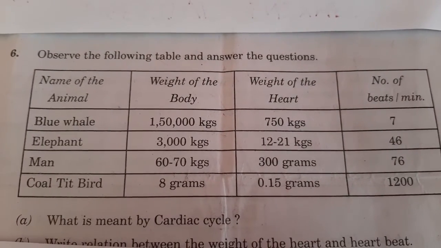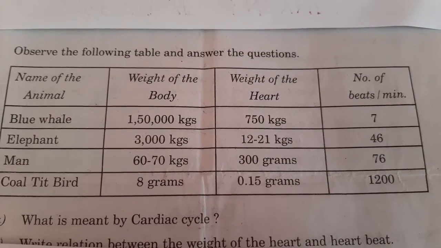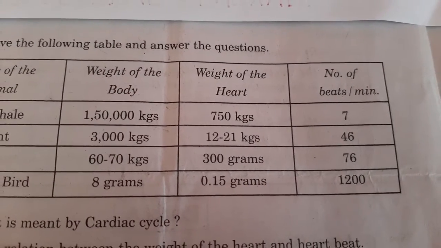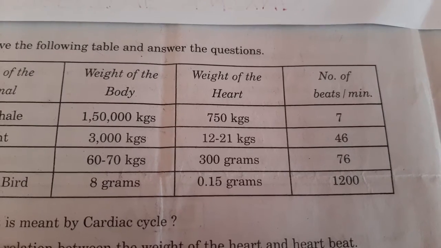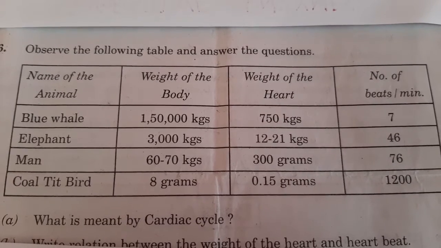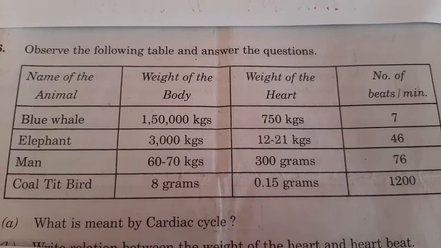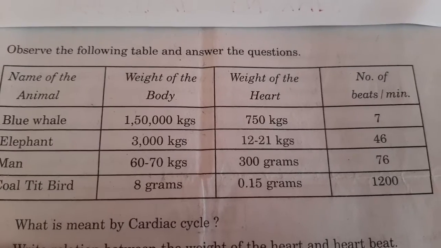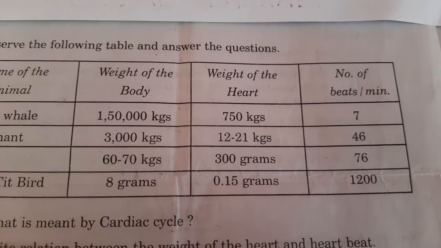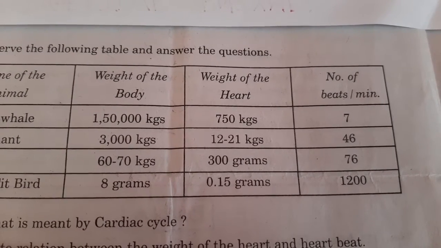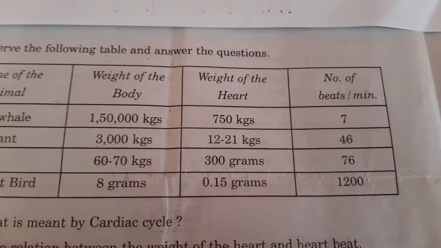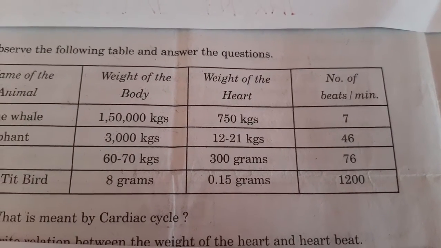And come to humans, that is man, body weight is nearly 60 to 70 kgs, and heart weight nearly 300 grams, and number of heartbeats per minute is 76. And come to the very small little bird, coiled bird, and its body weight is 8 grams, and its heart weight is just 0.15 grams, and number of heartbeats in this bird per minute is 1200 times.